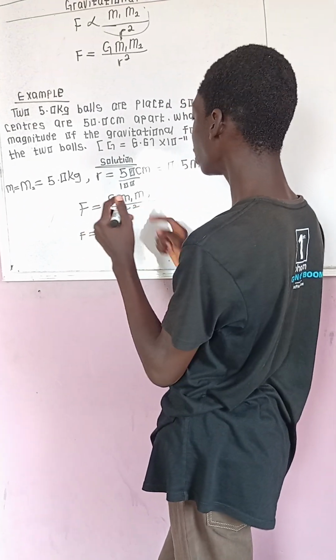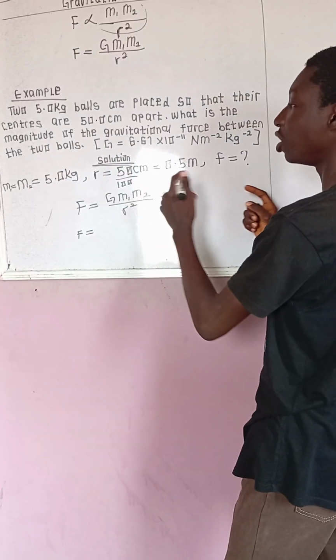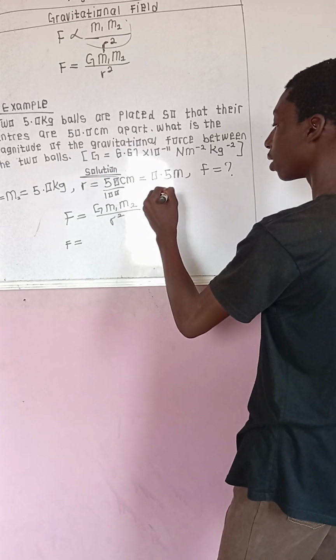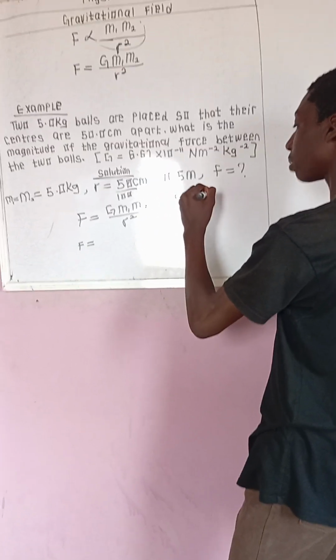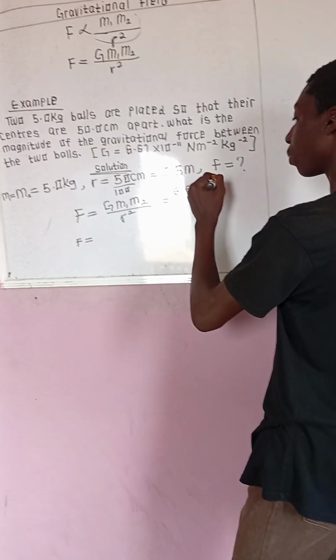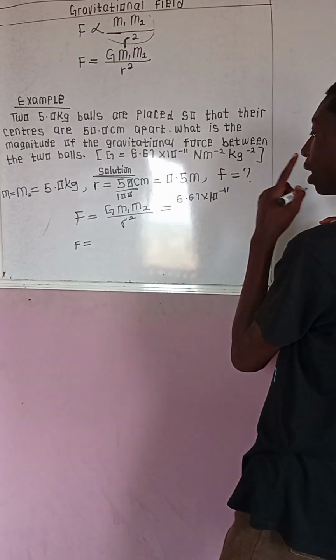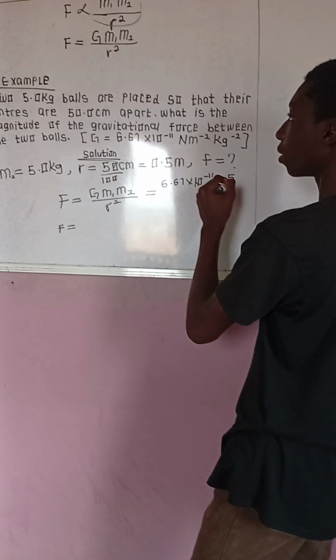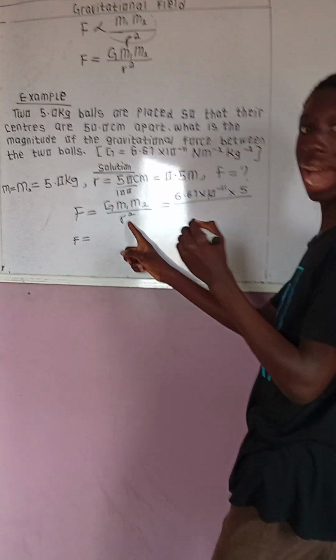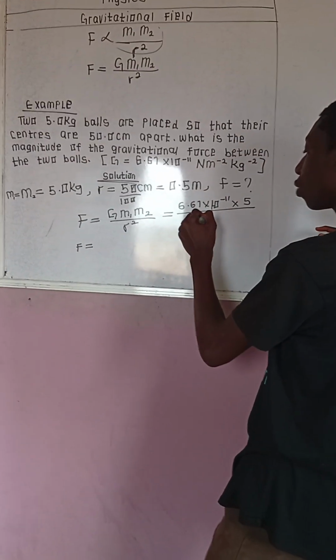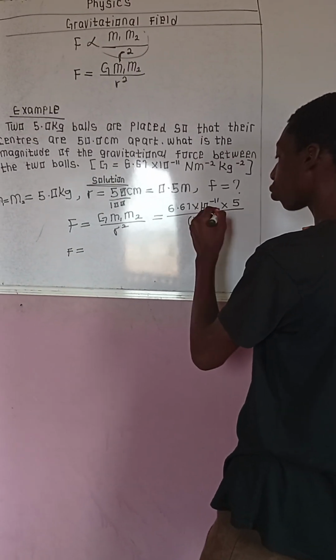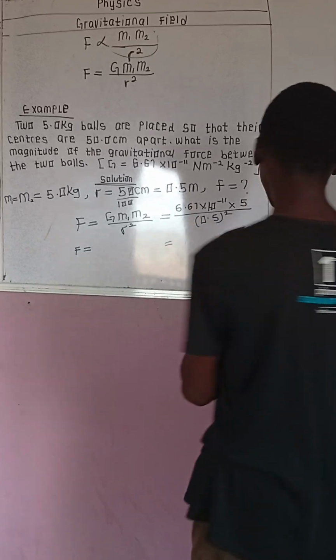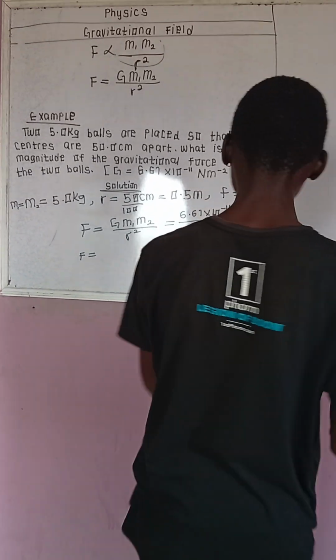My F. What is my G? Okay, G is this standard value, 6.67 times 10 exponential negative 11. Then times my 5, times 5, then I will divide by R squared. What is my R? 0.5 all squared. Is that taken? So I'm going to punch my calculator and find this.